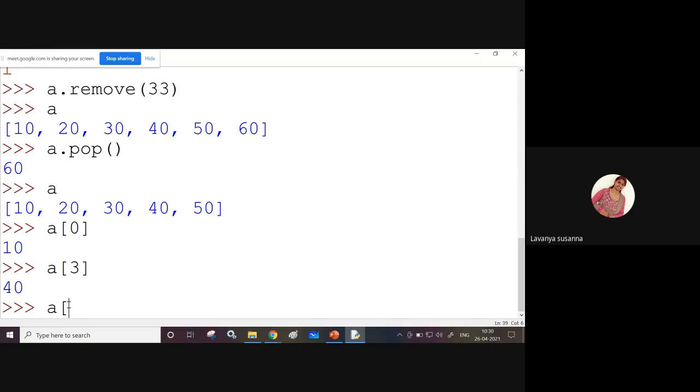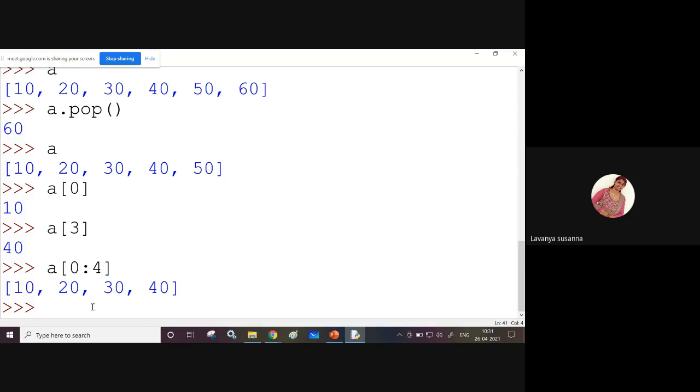What is the index position of 10? 0, colon. What is the index position of 30? 0, 1, 2. The index position of 30 is 2. Here, for the right index you must give whatever index you want plus 1. I have to give 4. See, 0, 1, 2, 3. I get 4.